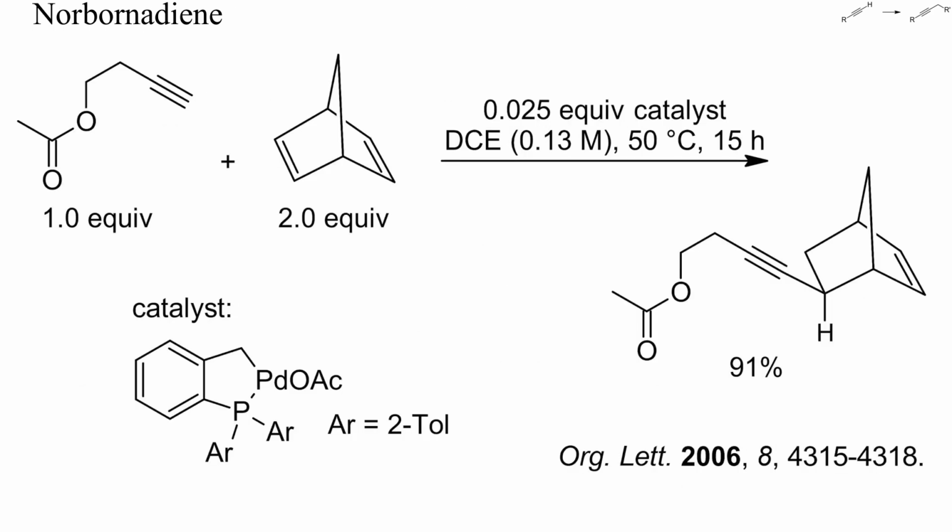Norbornenes and norbornadiene are particularly reactive because of ring strain. In this example, norbornadiene could be alkenylated with a terminal alkyne and a palladium catalyst. A competing reaction was the dimerization of the alkyne, but this could be prevented here with an excess of norbornadiene.